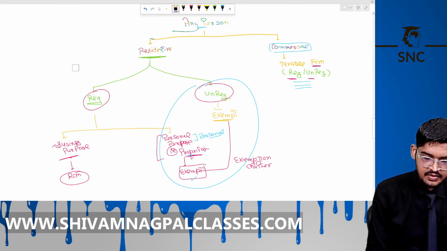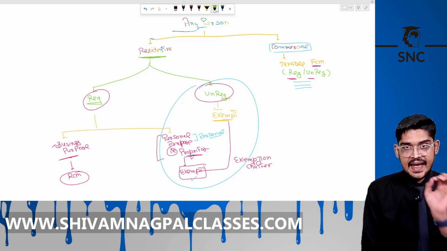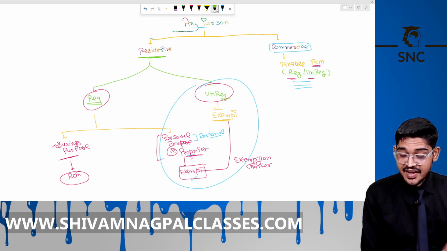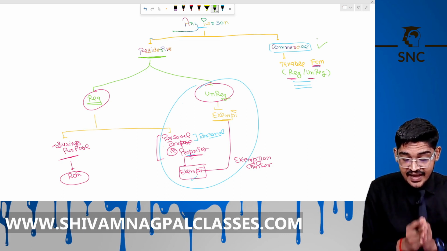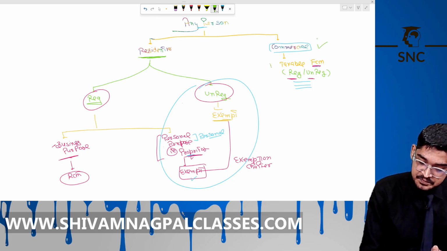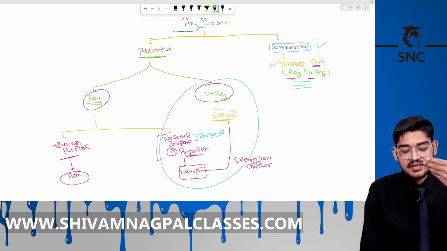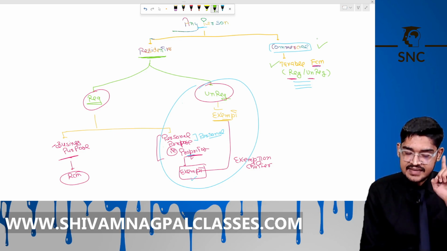Now see here. Any person renting a commercial property, then it is taxable under the FCM. Either that recipient is registered or unregistered, it is taxable under the FCM.